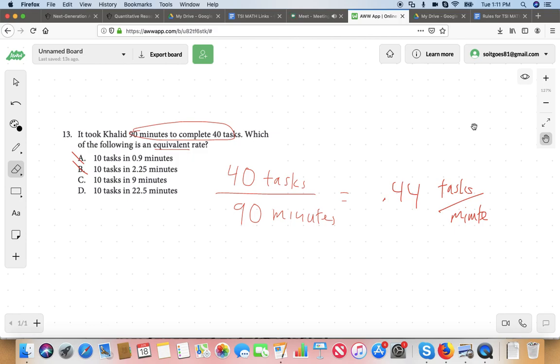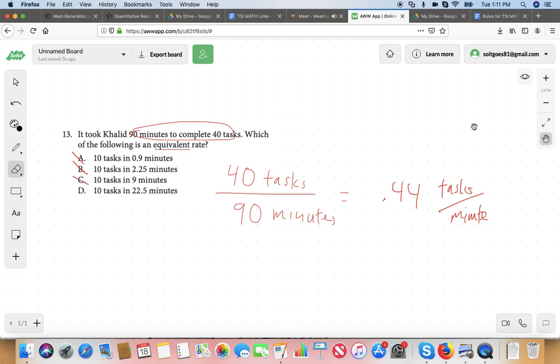Can he do 10 tasks in 9 minutes? Well, 9 minutes is almost 10 minutes, right? No, because you can't do a task a minute. Now you see where this is going. Is this making sense? Yes, this is making sense now. Good. I can tell. C's gone.